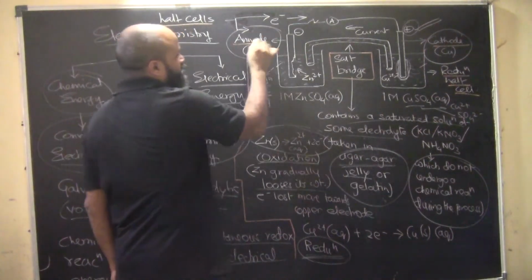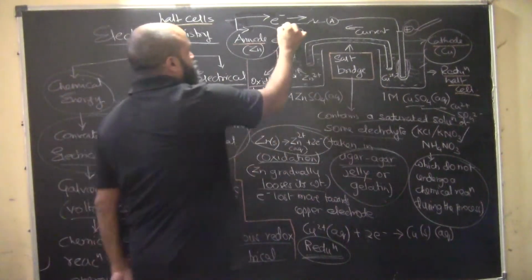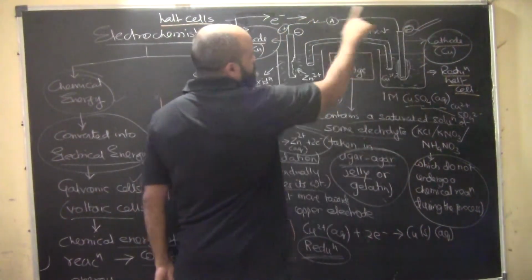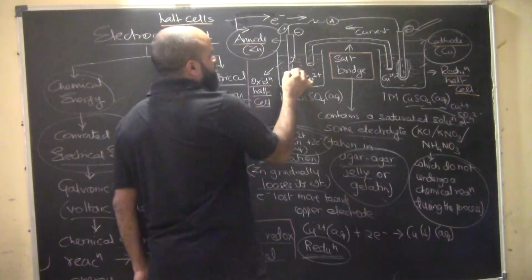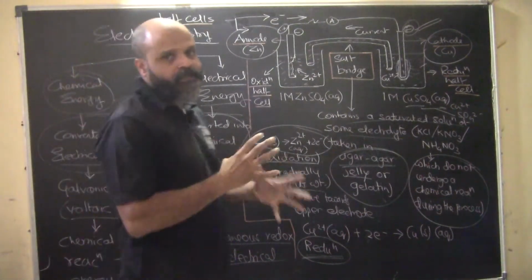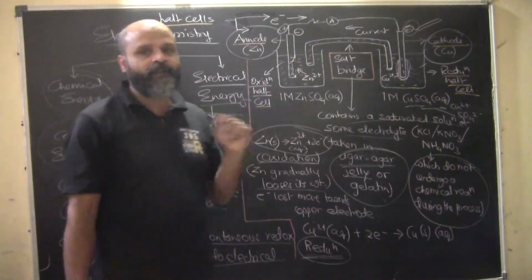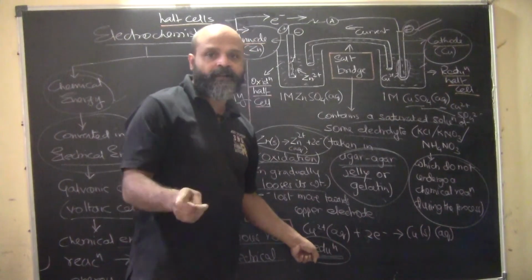Sorry, this is the positive electrode which is losing electrons, and that's the reason it creates confusion. So this is the negative electrode, which is the cathode, because it is gaining electrons. And by losing electrons this is becoming the positive electrode. But again, we do not go by positive and negative electrodes anymore. What we go by is what type of reaction is happening at what electrode. So at the copper electrode, what type of reaction is happening? Reduction. Why?